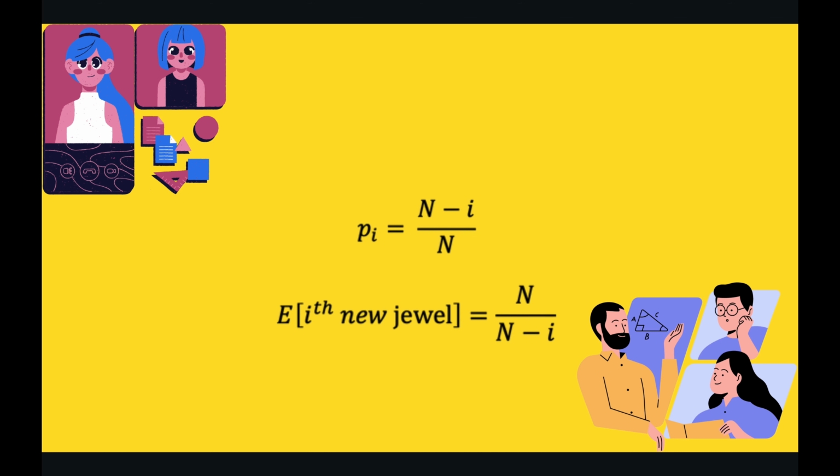Using the formula for the expected value, we know that the expected number of trials before success is 1 over P. So the expected number of trials to get the i-th new jewel is 1 over P_i, which is n over (n minus i).